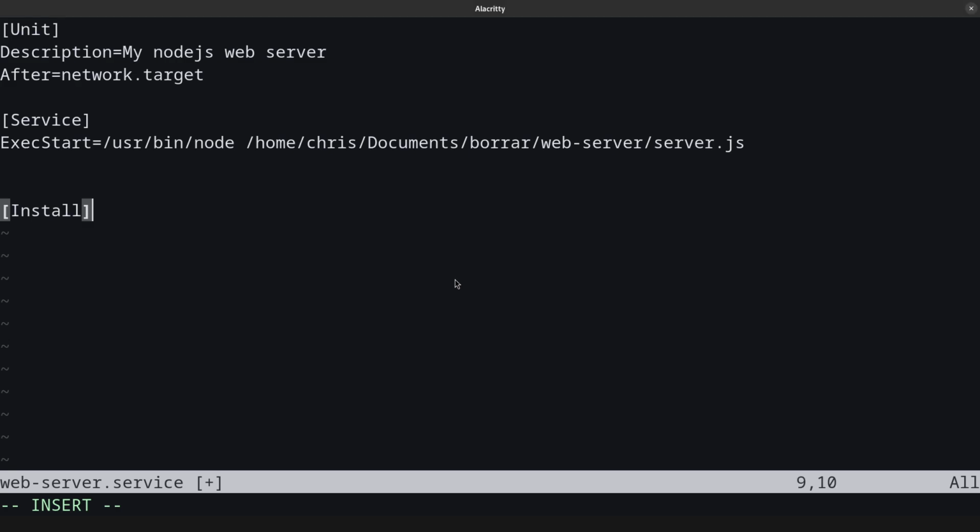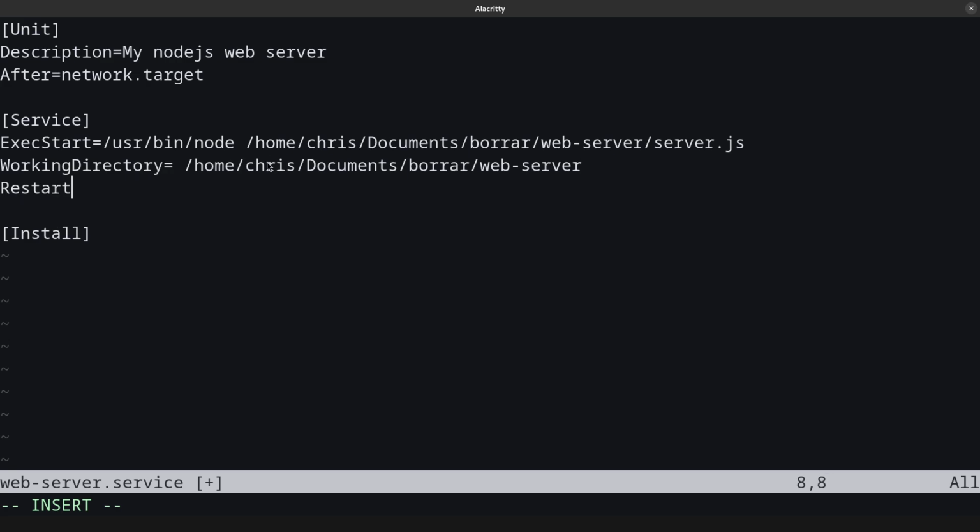Also, we can handle the working directory just for metadata information, and use this one again. And maybe the important option is restart always. The other one is user. We can use root or another user, but the recommendable one is to use the default user that handles services and daemons, that is www-data. And the environment is also useful because it allows us, for example, to use port 33,000.